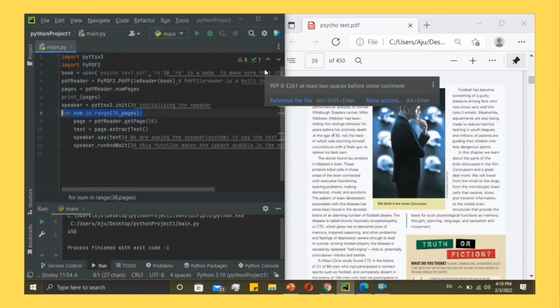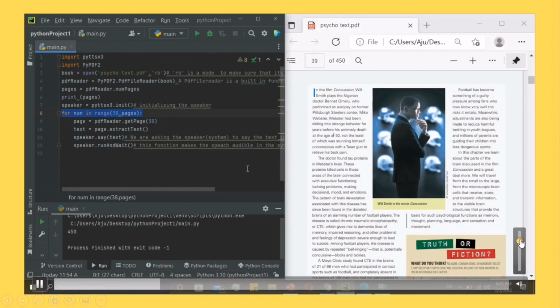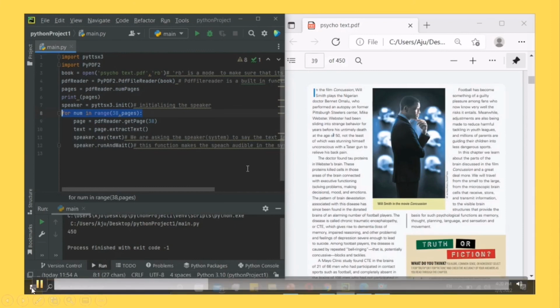So as you saw, when I ran the code, the system automatically started to read out the PDF file for me, just like an audiobook. So now if I want to read my psychology textbook, I just have to lie down and run this Python code. I don't have to strain my eyes again and again. So this is a very helpful code.